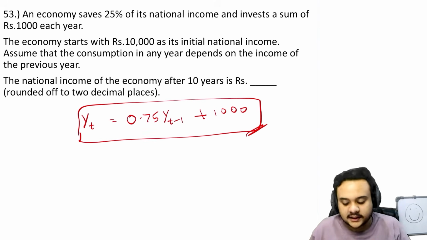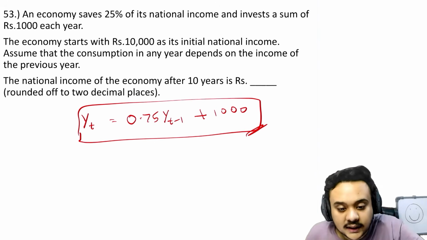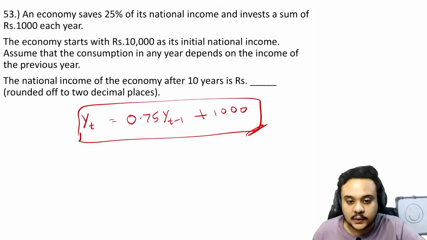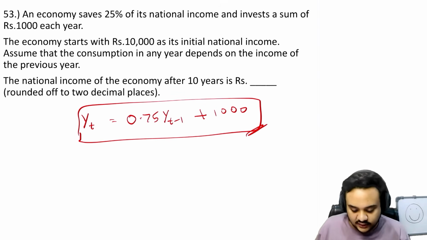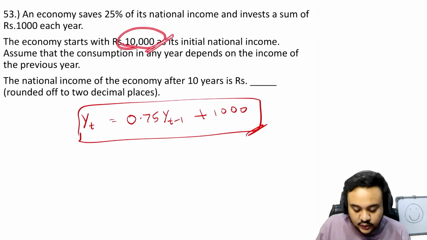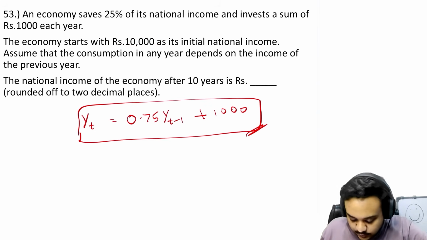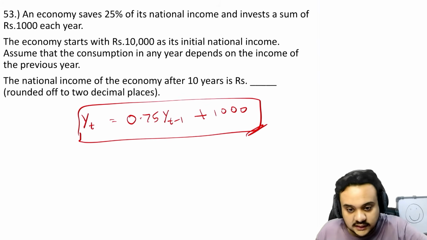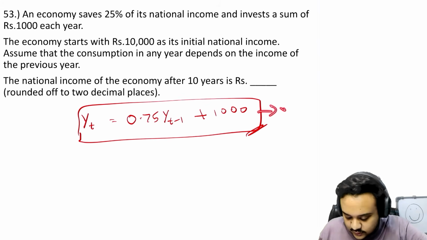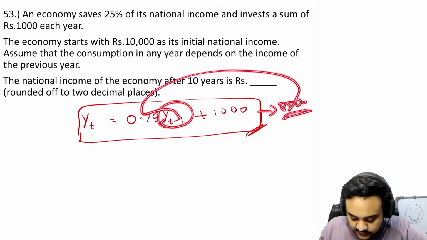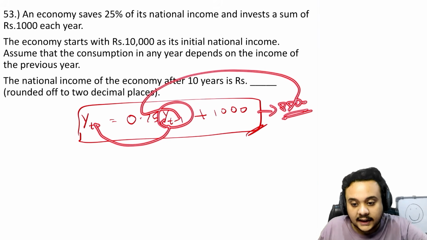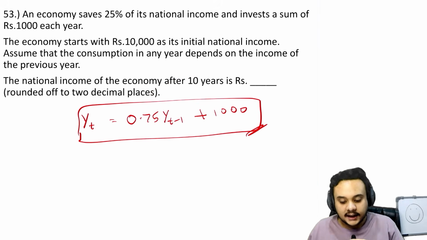So the first method is that you take the first year and find the value. Obviously, the first year we know that it is 10,000. So you use this to find the income of the second year. How will you do that? You put 10,000 here and you solve. That will be 7,500 plus 1,000, which gives you 8,500. And then again you put this here and solve again, and you go on doing that, right?